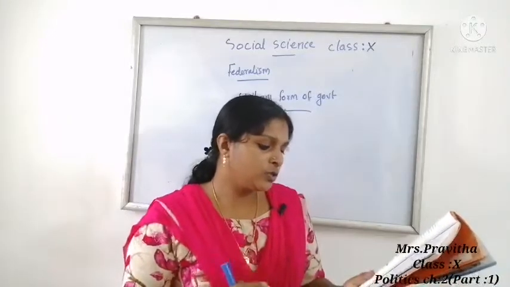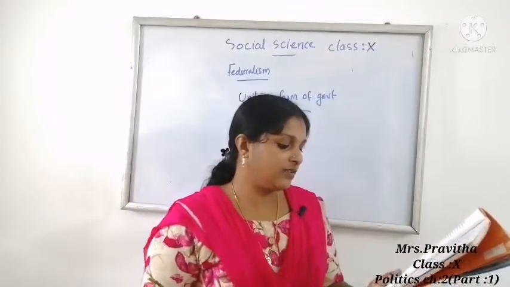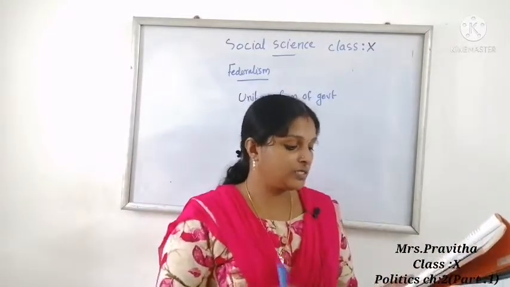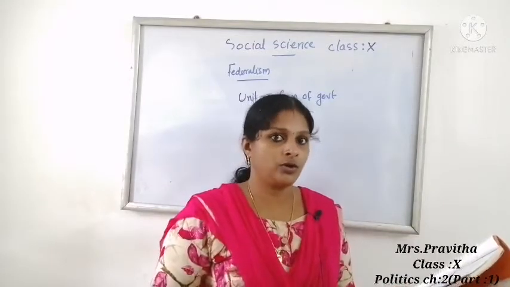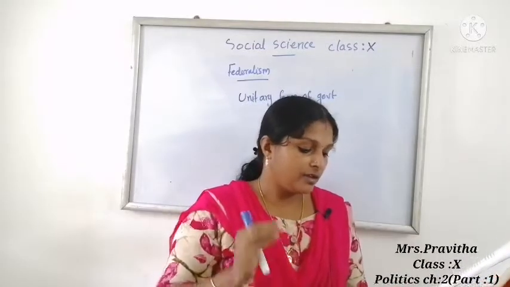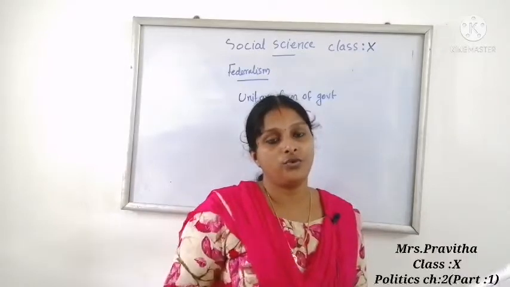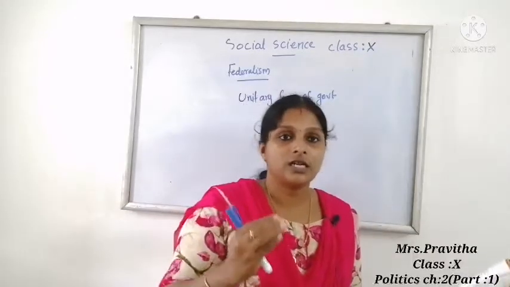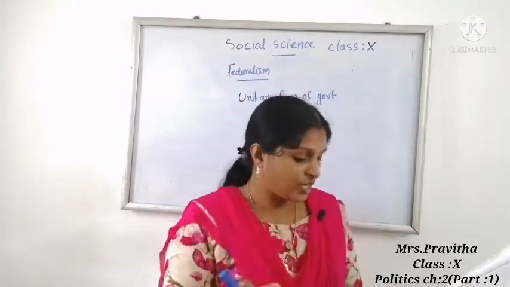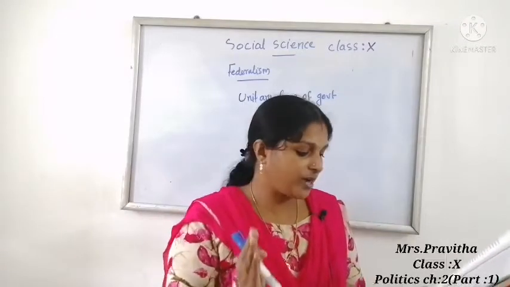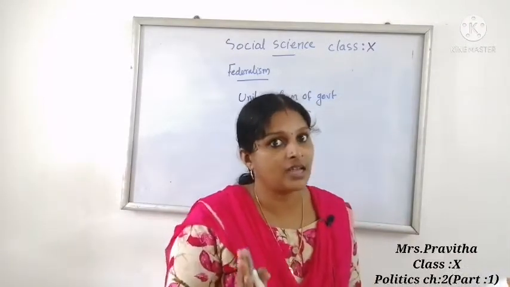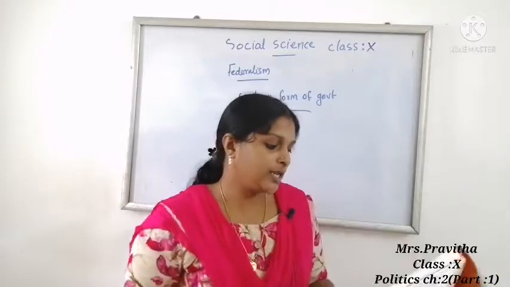Next one, the sources of revenue for each level of government are clearly specified, for financial autonomy. So the main sources of revenue for the central government, and the sources of revenue for the state government, are specified clearly to ensure financial autonomy.